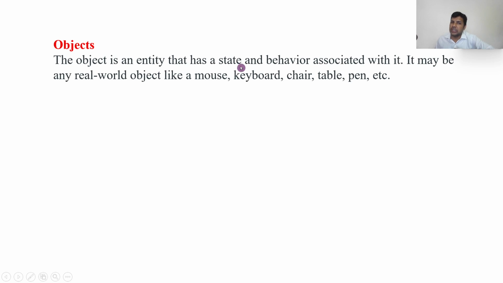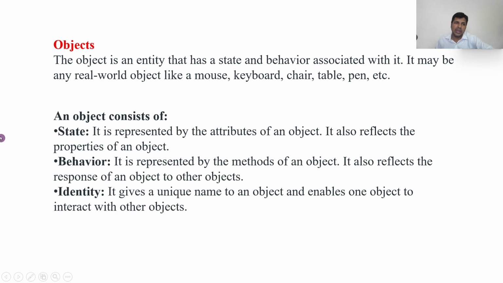An object is an entity that has state and behavior associated with it. It may be a real world object like mouse, keyboard, chair, table, pen, etc. Right? Anything. For example, what do you mean by state? What do you mean by object? What do you mean by behavior? Right? Let us go one by one. We'll understand. Okay. First we'll go with the definition, then we'll go with the example.